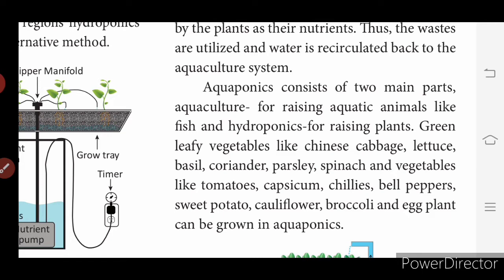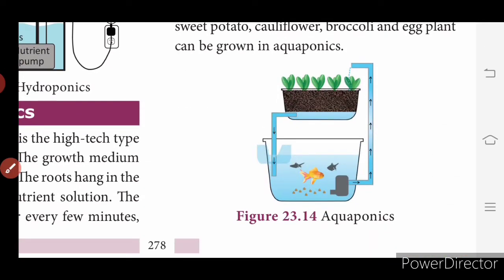Green leafy vegetables like Chinese cabbage, lettuce, basil, coriander, parsley, spinach, and vegetables like tomatoes, capsicum, chilies, bell peppers, sweet potato, cauliflower, broccoli, and eggplant can be grown in the aquaponic method. So this is the picture for aquaponics. Very simple construction. You have a jar-like structure where you can grow even fish. Okay. So the nutrient is applied to the plants over there. So this is aquaponics.